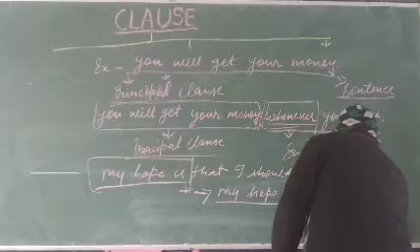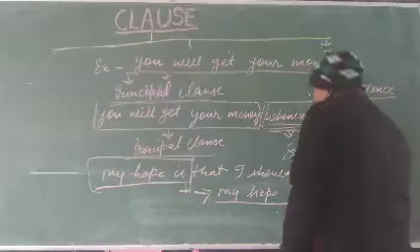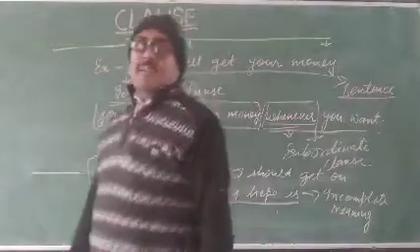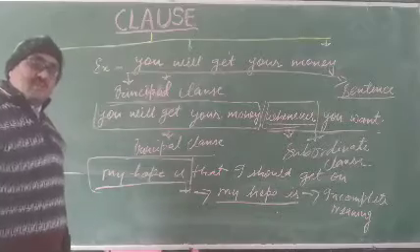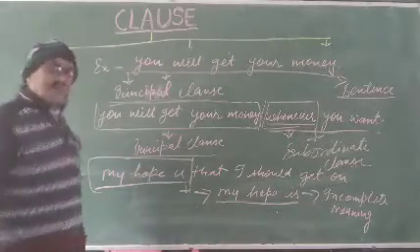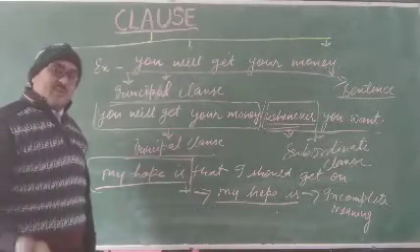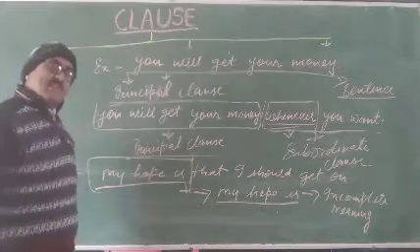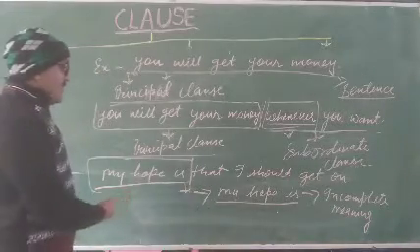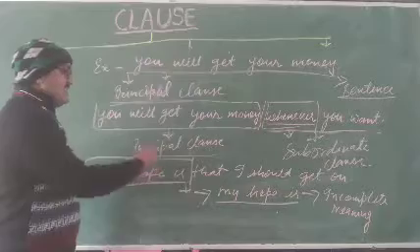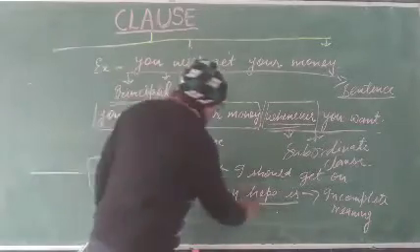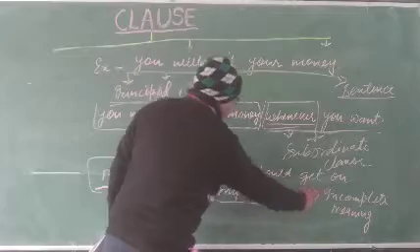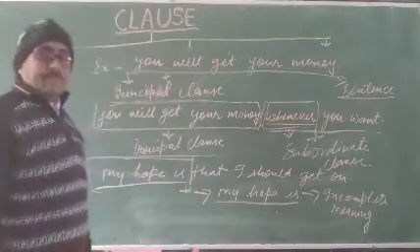Then you can put a question: how is it a principal clause? How is it a principal clause? Because these particular words have no full meaning.